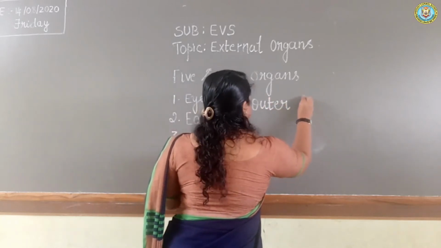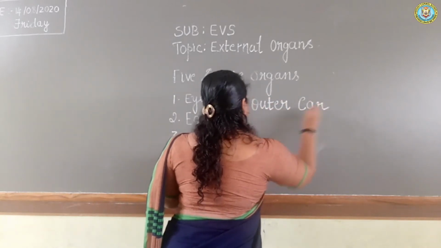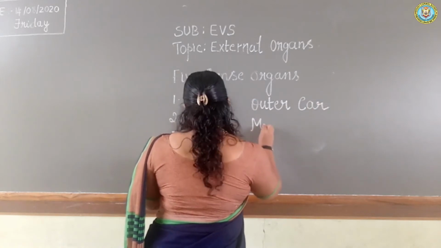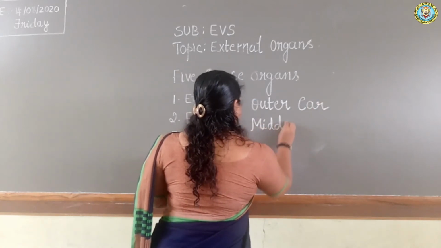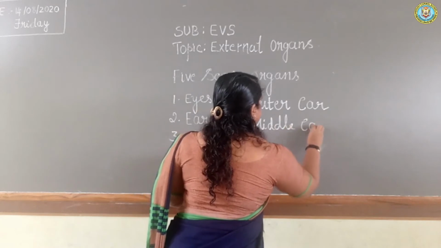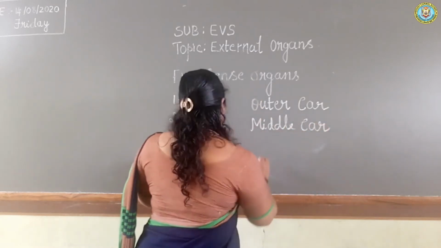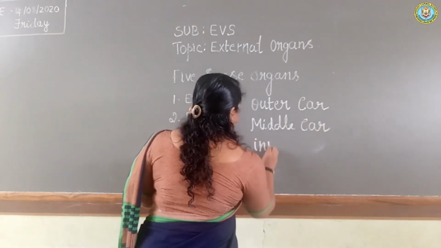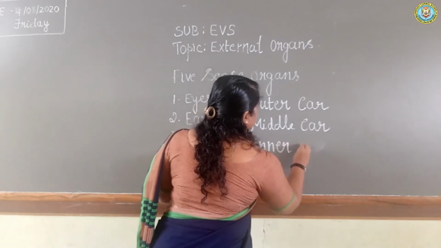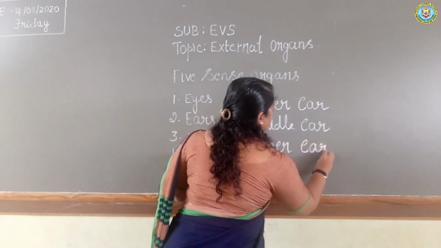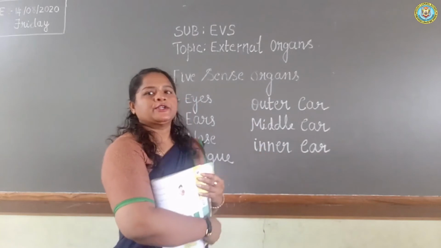Outer ear, middle ear, and inner ear. Ears are divided into 3 types.